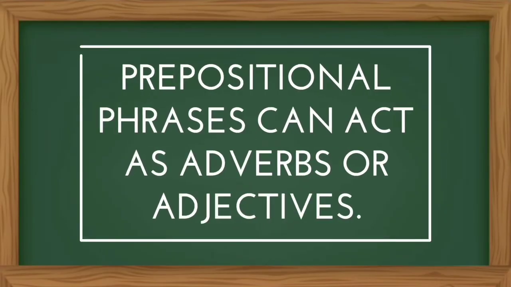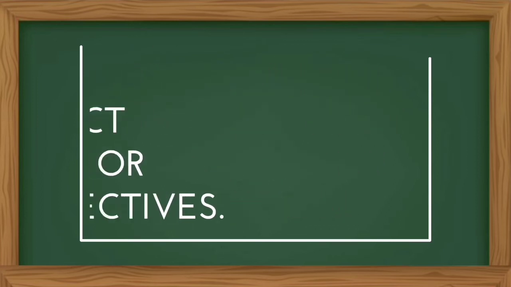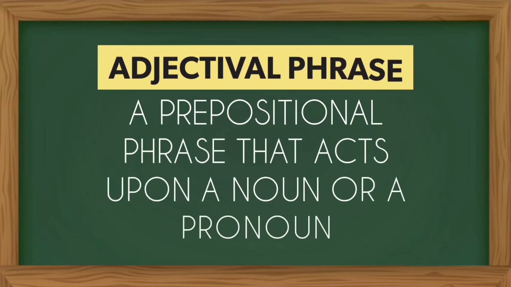Prepositional phrases can act as adverbs or adjectives in a sentence. First, let's discuss adjectival phrases.